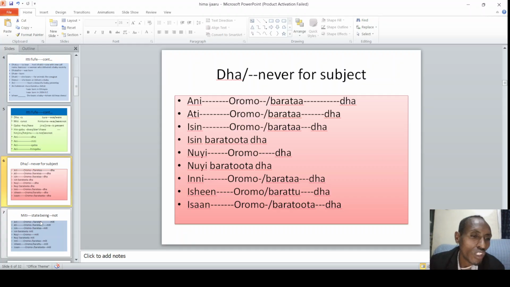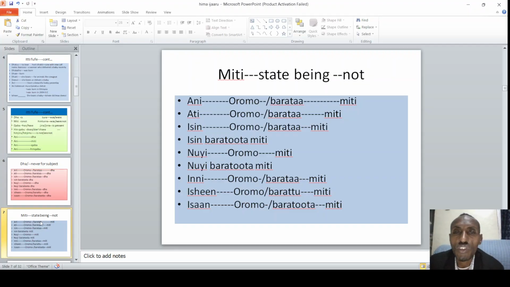So let's proceed to the next. The next one is miti. Miti means not. This is not similar to hin, anyway. This one means the meaning is like hin. Hin means not marker, negative marker, of course. Ani Oromo miti. Ani barataa miti. If I say I'm not a student, ani barataa miti. Or if I say I'm not an Oromo person, ani Oromo miti.